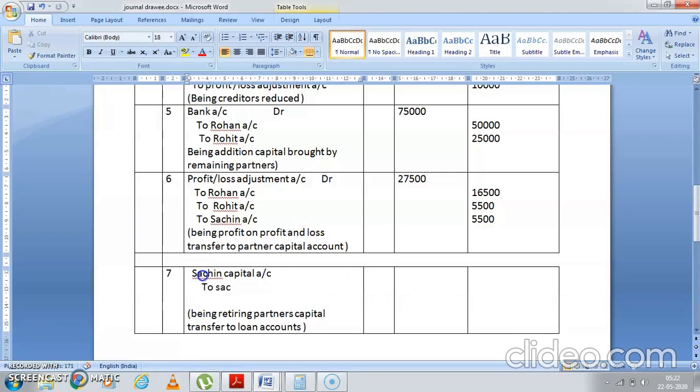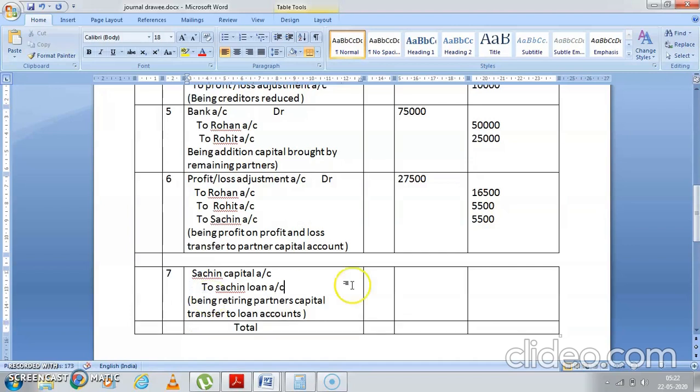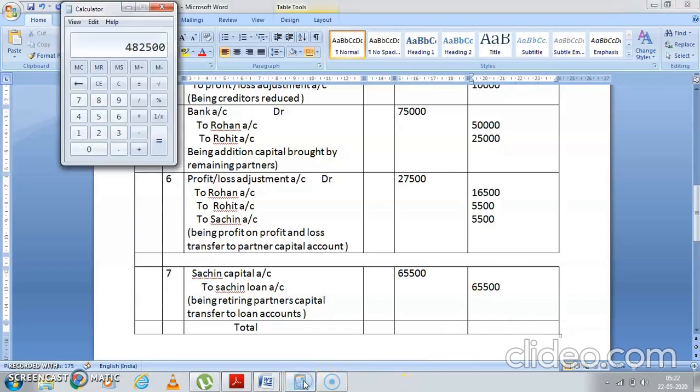What is the entry? Sachin capital account debit to Sachin loan account, because now he is no longer your partner. He has become your liability as a loan. Sachin's amount was 65,500, and here also 65,500.